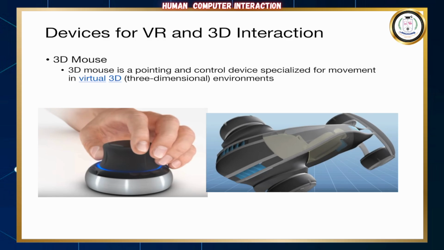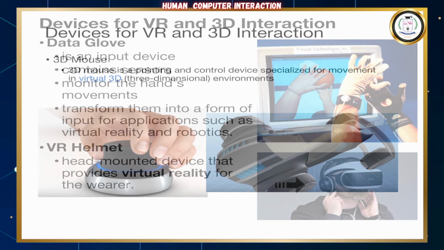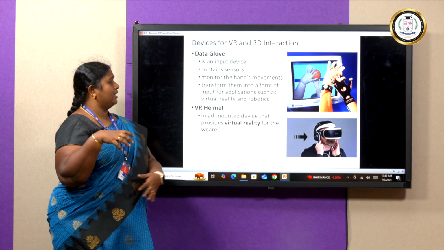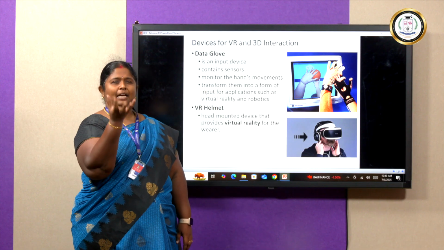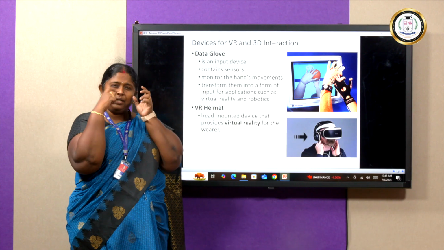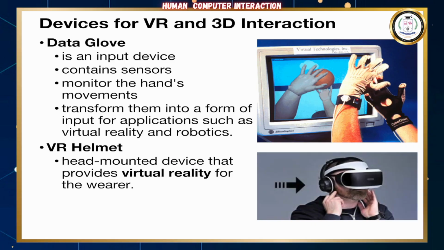And then come the devices for interaction. We even have 3D mouses, which give us virtual 3D environments. Then we have the data glove, which gives us movement as if we are really playing with hand movements, and transforms this input into the application. And then the helmet, the head mount, the VR glasses, which really give us the feel as if we are present in that environment.